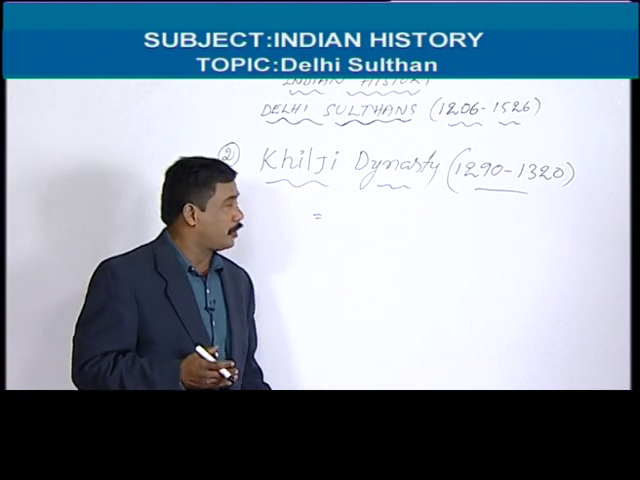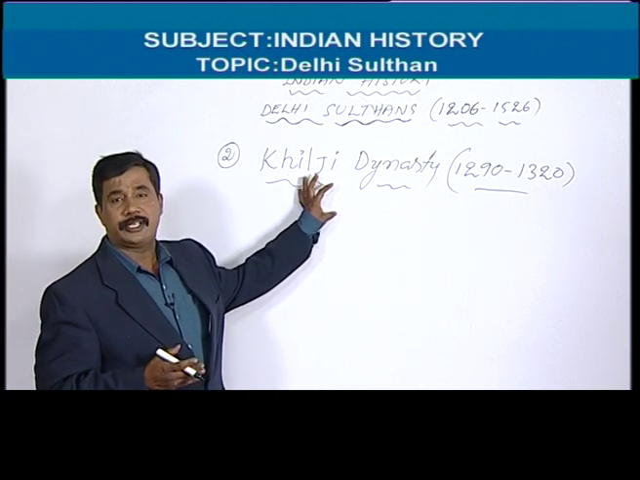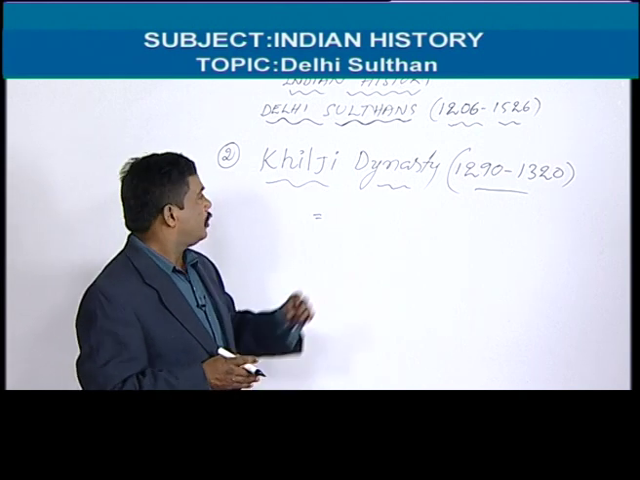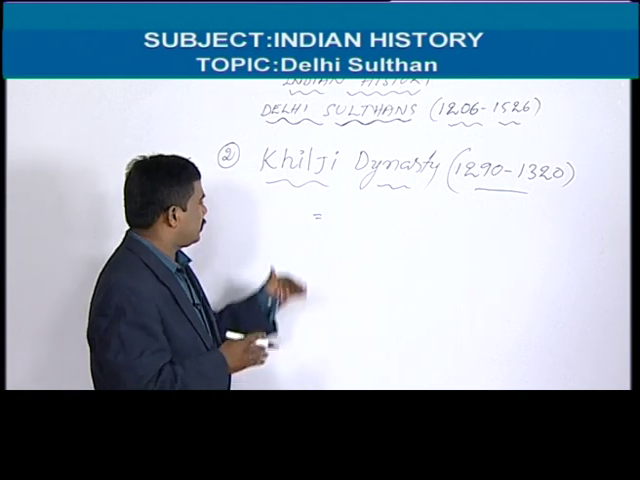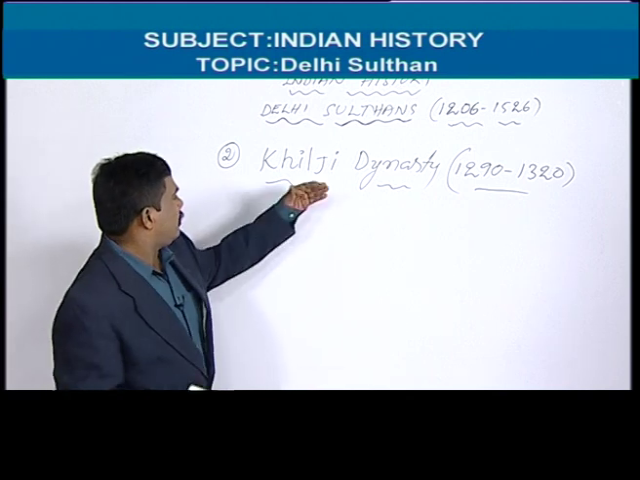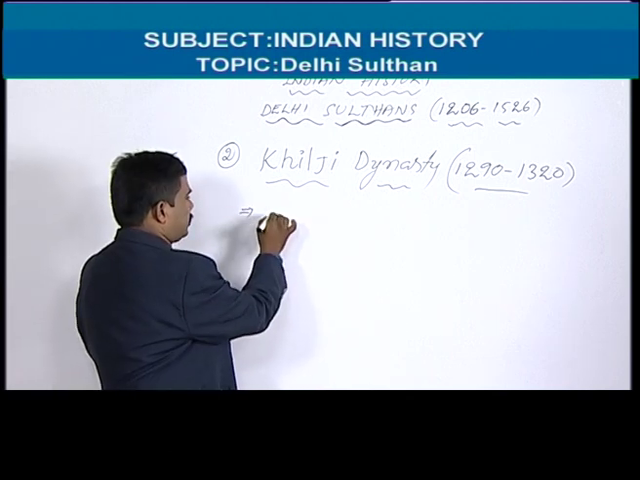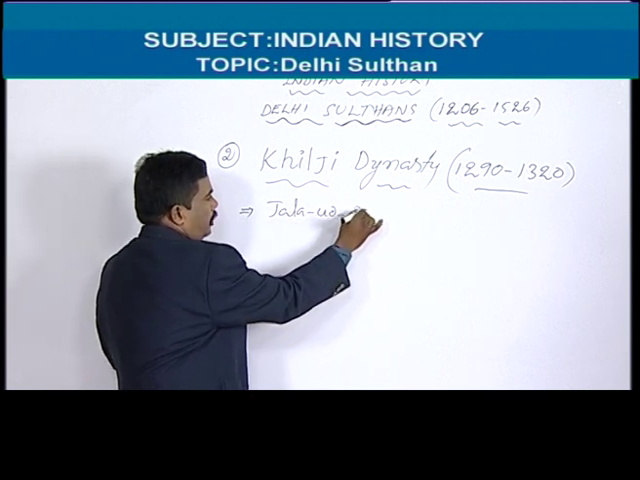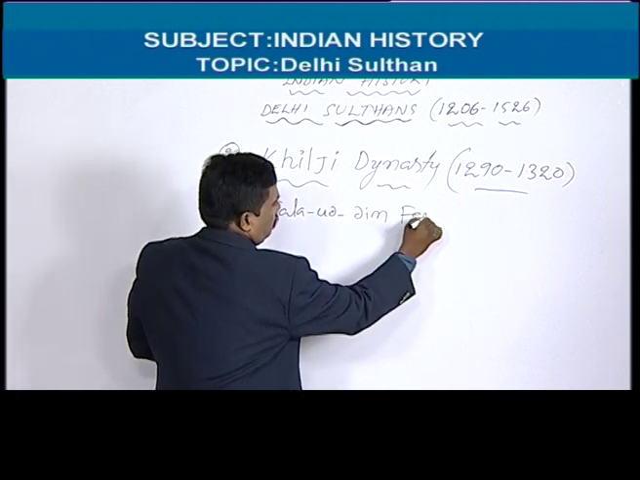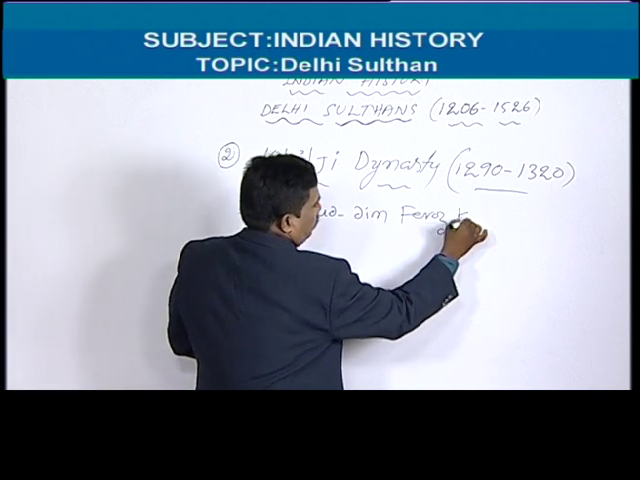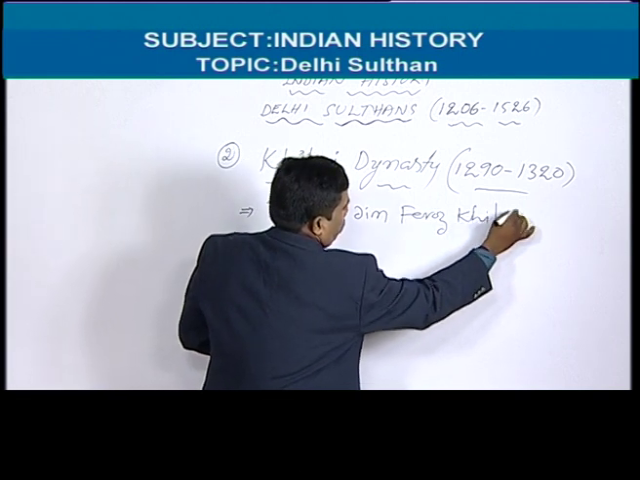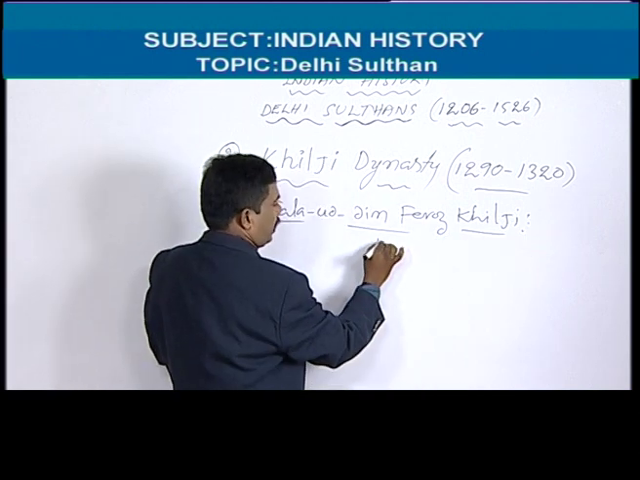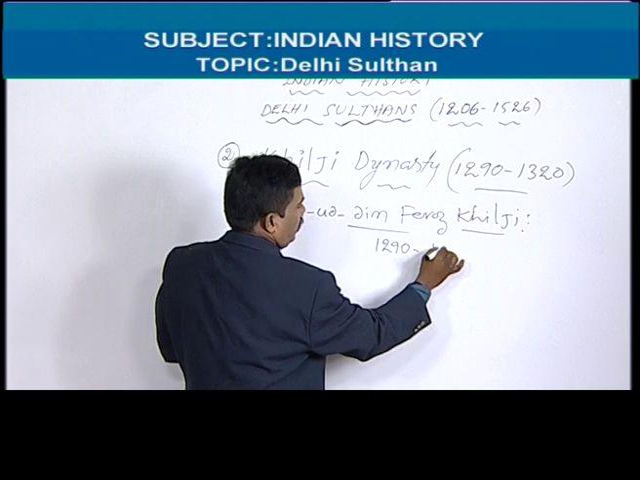That's why now we are going to learn about the second dynasty of the Delhi Sultanate, that is the Khilji dynasty. The first ruler of the Khilji dynasty is Jalaluddin Firoz Khilji. He ruled from 1290 to 1296.